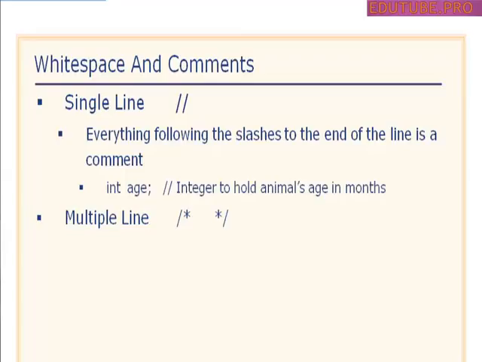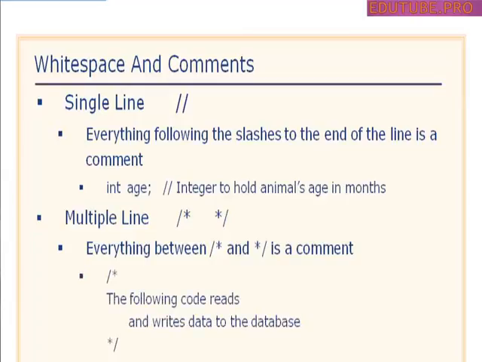Now let's talk about a multi-line comment. This is where everything between that opening forward slash and asterisk and the closing asterisk and forward slash is a comment. And this can get somewhat creative. You'll notice here in our code we would put a forward slash and an asterisk, go to the next line, and just type a little message to ourselves: the following code reads and writes to the database. We went to the next line and closed it out. So all of this information from here all the way down to here is a comment.